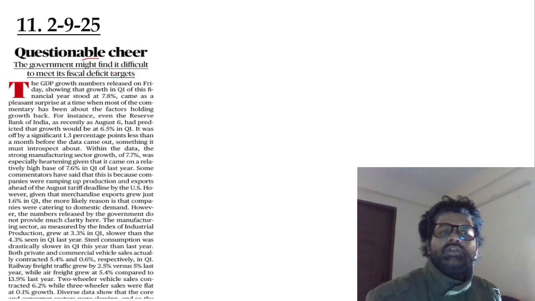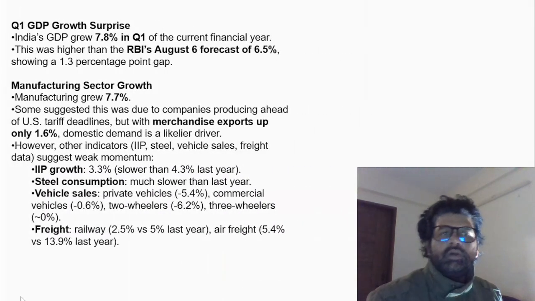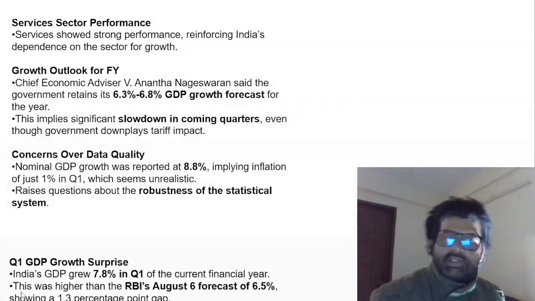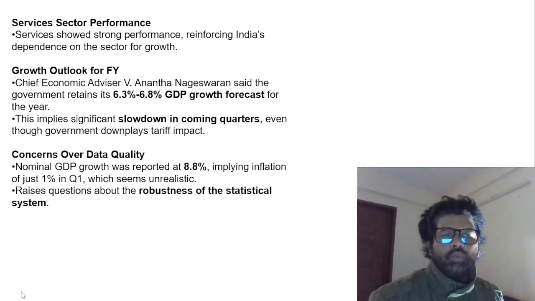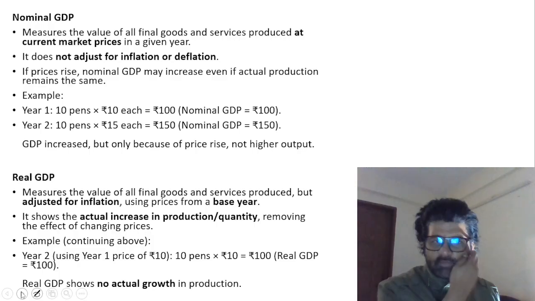11th article: government might find it difficult to meet its fiscal deficit target. So again, there are some numbers which were published on 2nd September. Numbers, how much GDP grew, manufacturing grew, and so on. Again, these numbers do not concern us that much. What actually concerns us is real GDP, nominal GDP, how these things actually work.